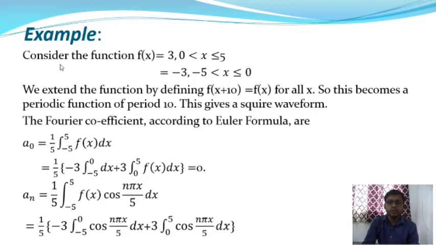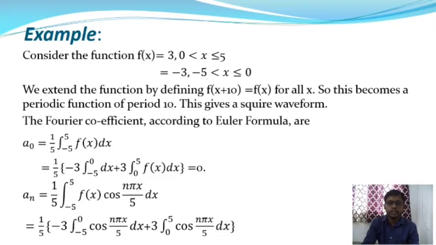So here is the example. Consider the function f(x) = 3 in the interval 0 to 5, and f(x) = -3 in the interval -5 to 0. This function is defined in the interval -5 to +5, and it is not continuous at the point x = 0. So the function is a discontinuous function, and it is to be made a periodic function as well.